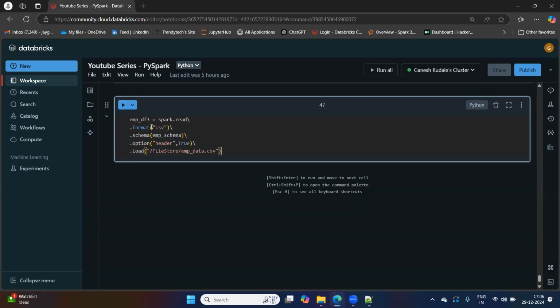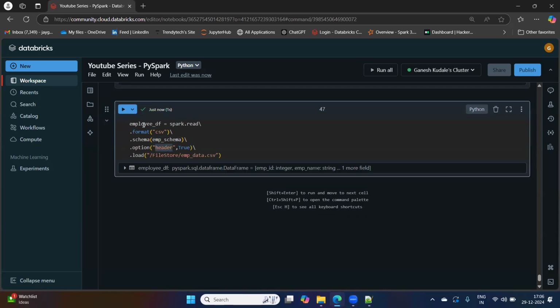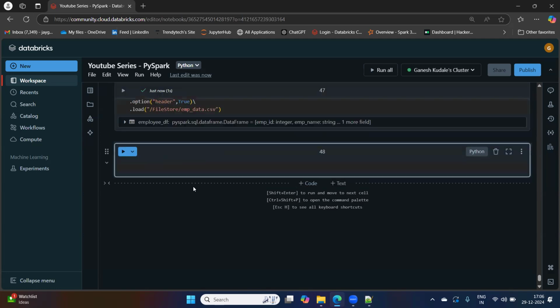Let me create employee df: spark.read.format, the employee schema we have already created using the struct type approach, and header we are saying true. Employee df. Now here, I said transformations are lazy.